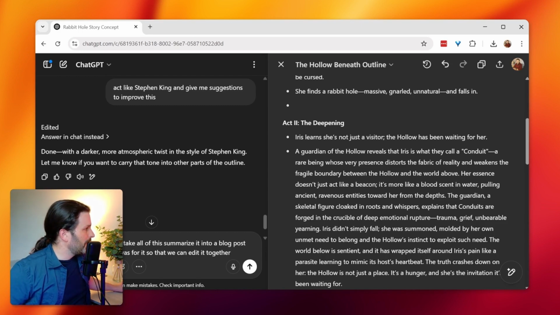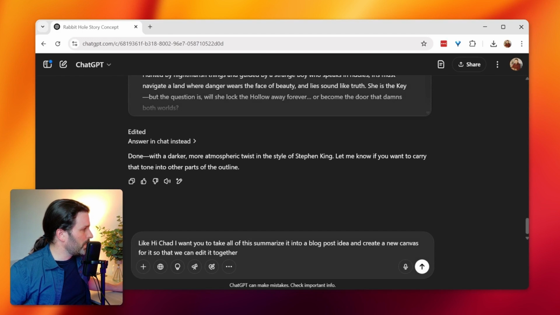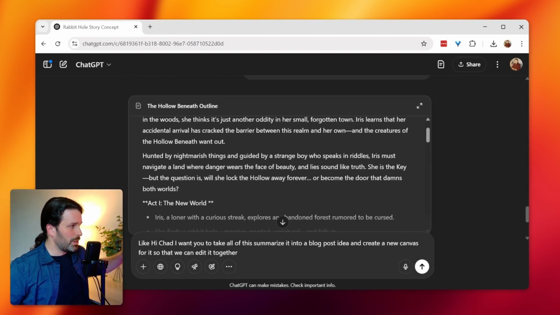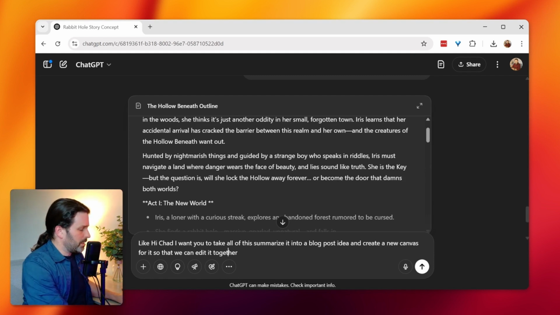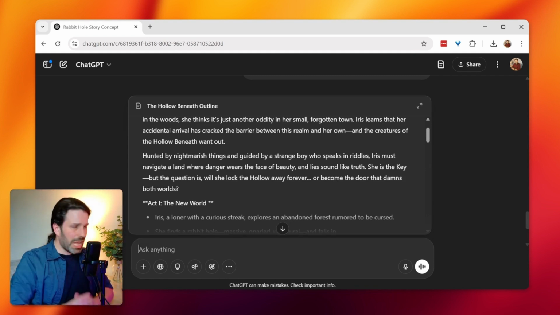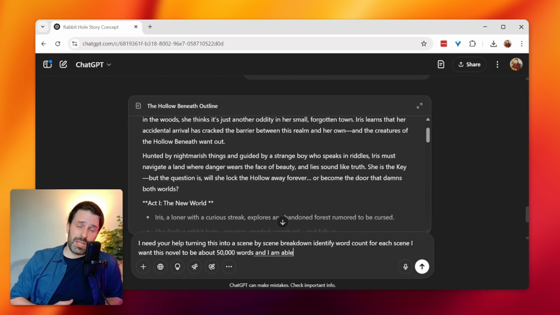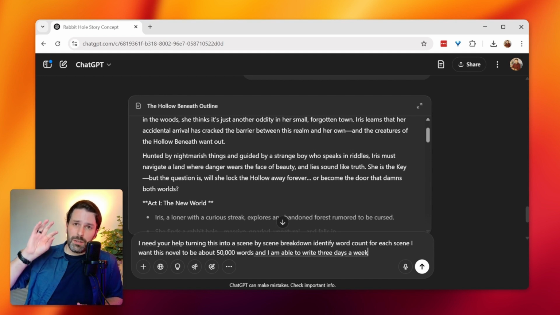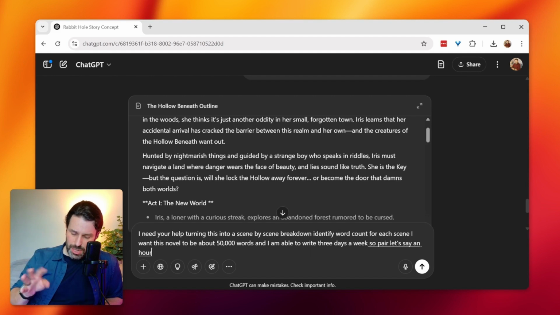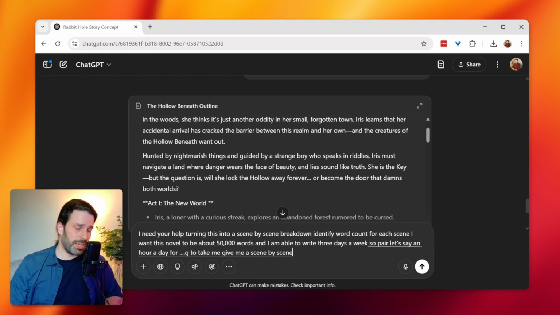Okay, so let's say this has been a really helpful thing working on this in this area right here. You can then copy this, put this over in your other area where you do like to actually edit it to save it. And you can go, I need your help turning this into a scene by scene breakdown, identify word count for each scene. I want this novel to be about 50,000 words, and I am able to write 3 days a week. So pair, let's say an hour a day for 3 days a week to 50,000 words. How long is it going to take me? Give me a scene by scene or chapter breakdown.